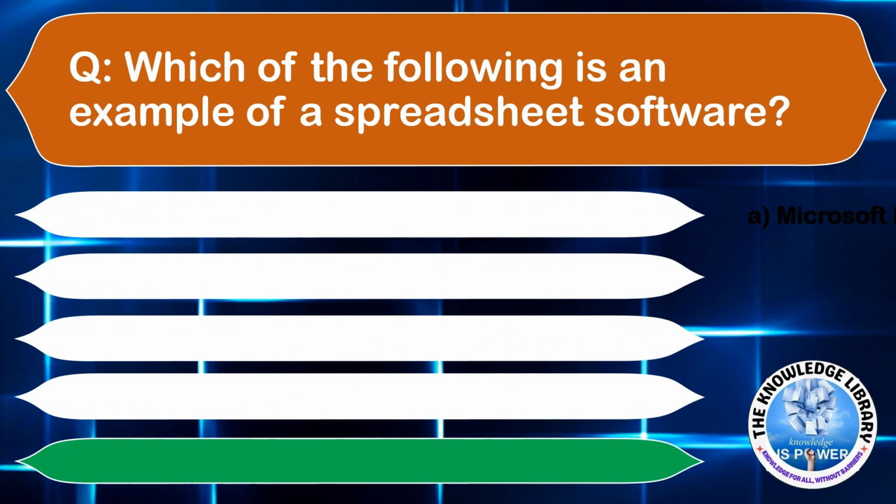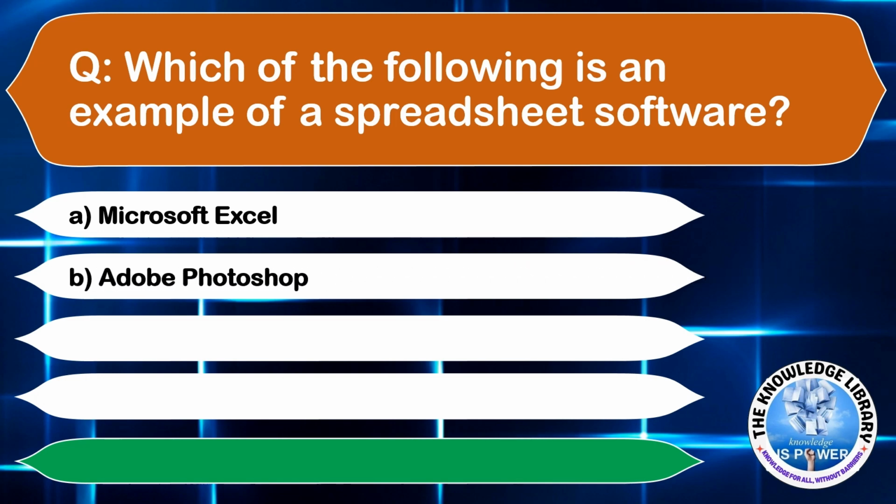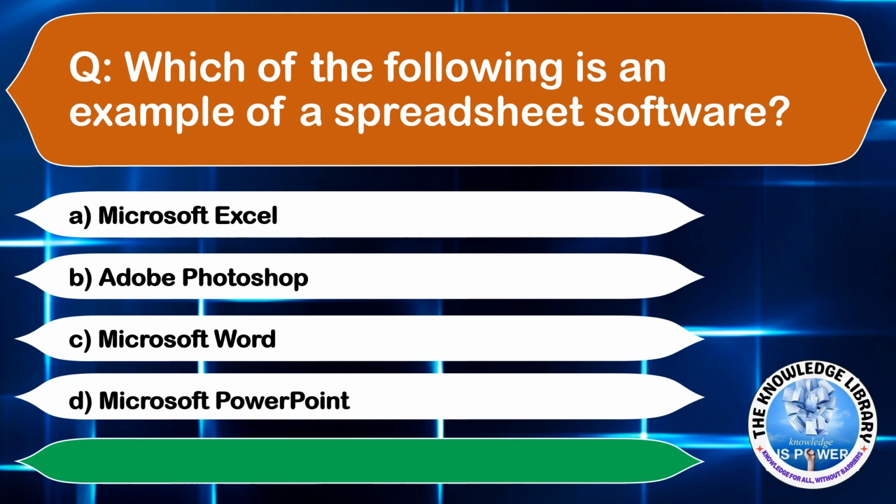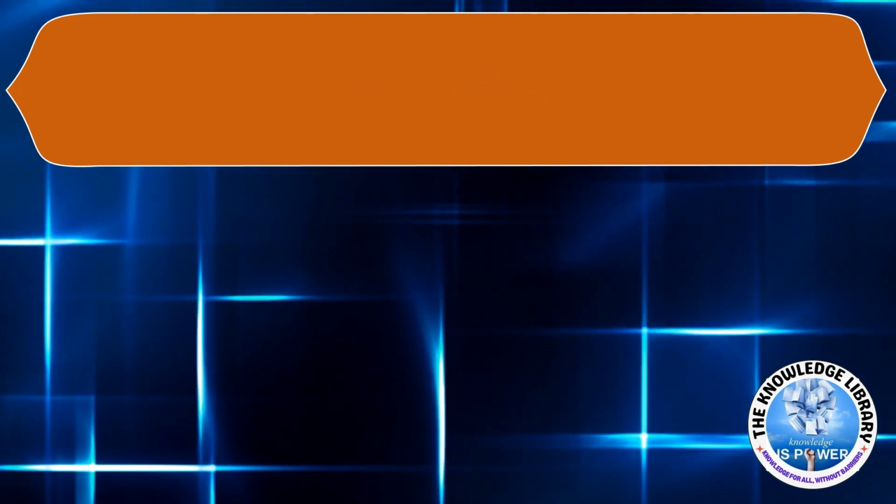Which of the following is an example of spreadsheet software? Option A, Microsoft Excel. Option B, Adobe Photoshop. Option C, Microsoft Word. Or option D, Microsoft PowerPoint. The correct answer is option A. Moving to the next question.